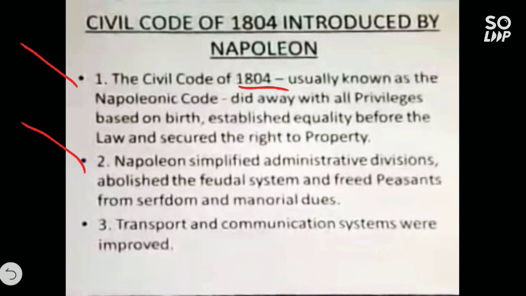And see children, Napoleon freed peasants from serfdom and manorial dues. It means he took positive steps for their welfare. Then the third point, transport and communication systems were improved, not only agriculture but also transport and communication. You will see the definitions of serfdom and manorial dues in the important terms also.